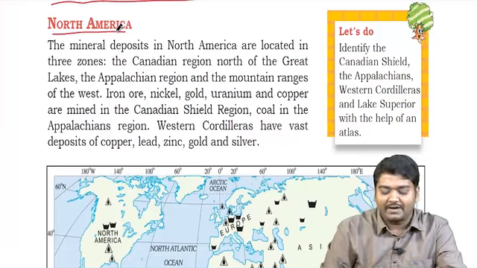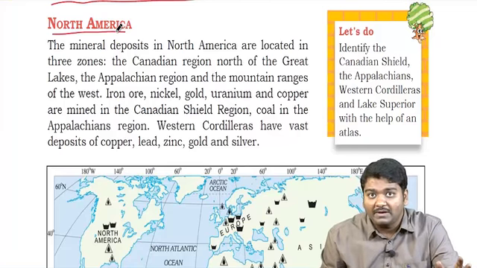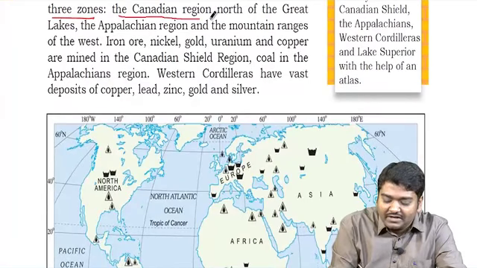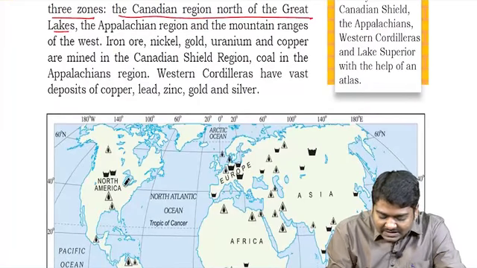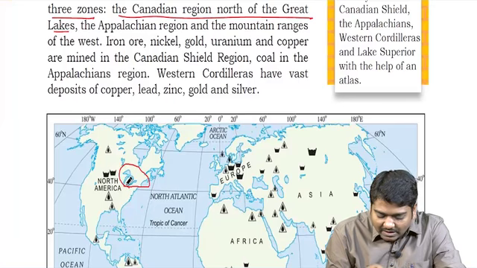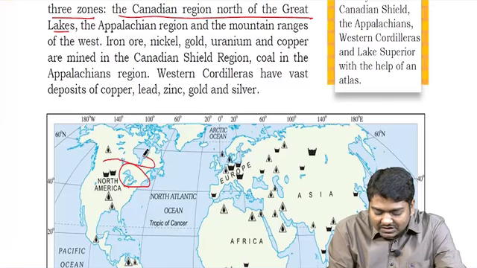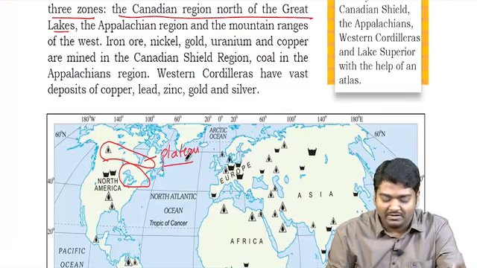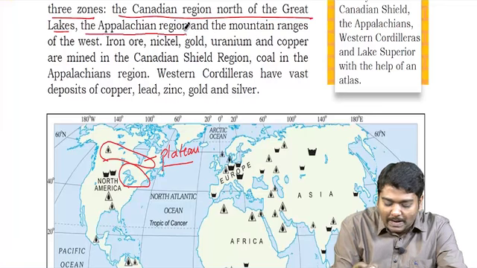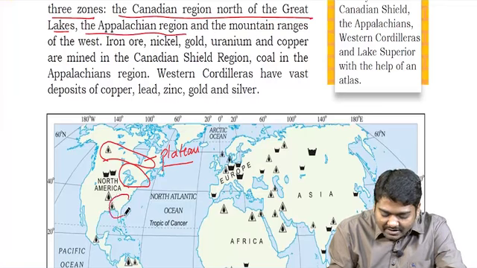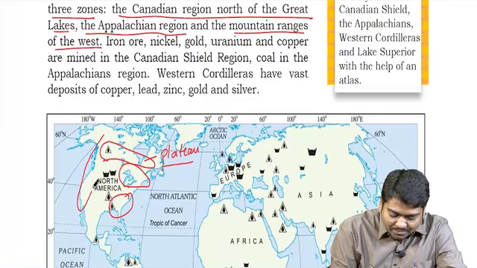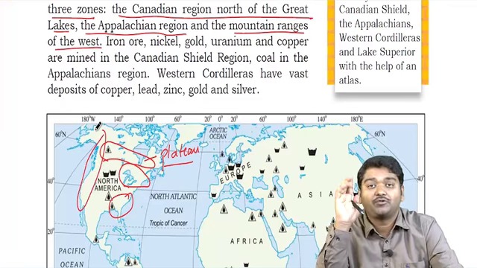When we talk about North America, North America can be divided minerally into three zones. That is, the Canadian region north of the Great Lakes. Can you see here? This region is called the Great Lakes. Above this region, you have a plateau, the Canadian Shield. Here you usually have minerals. The second important region is the Appalachian Mountains. It comes somewhere here. And the third is the mountain ranges of the west, that is in this region. So there are three regions, this you have to write.